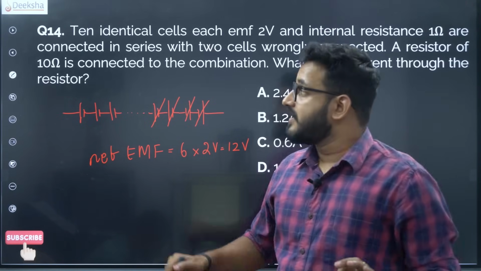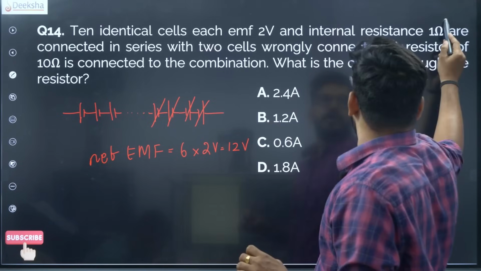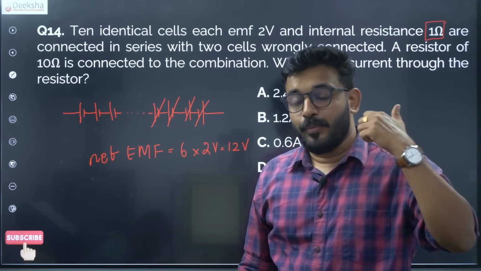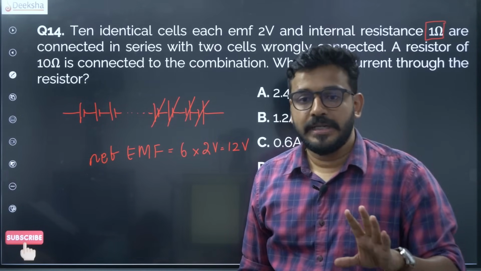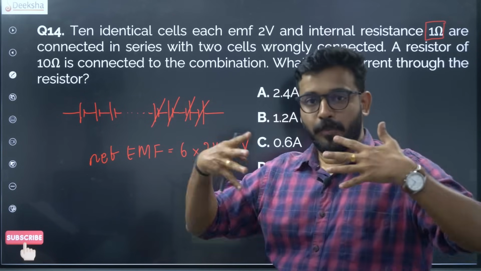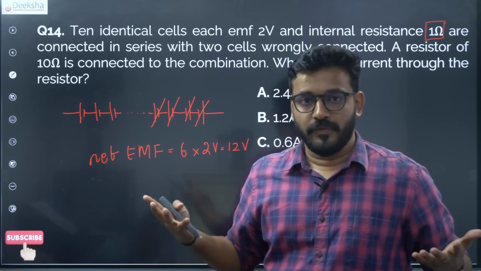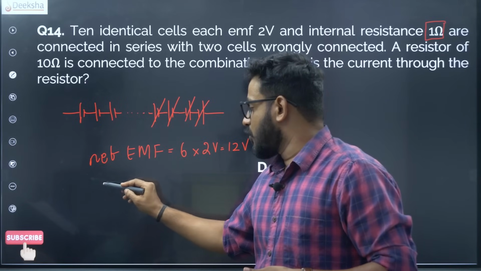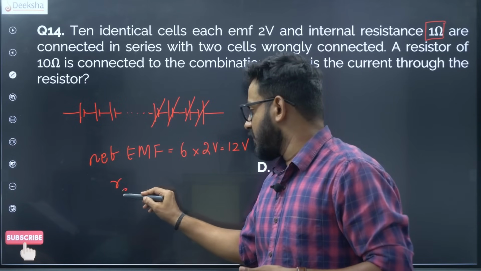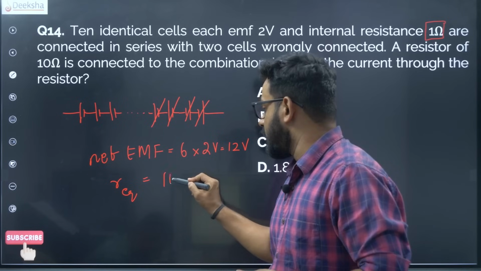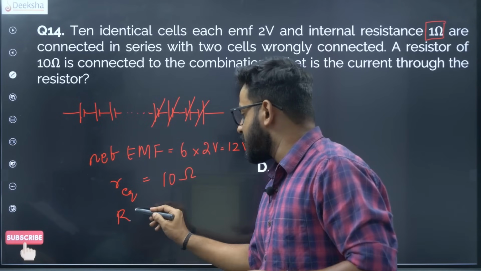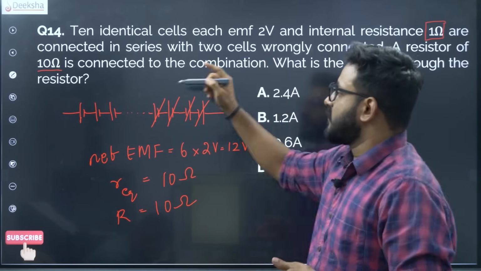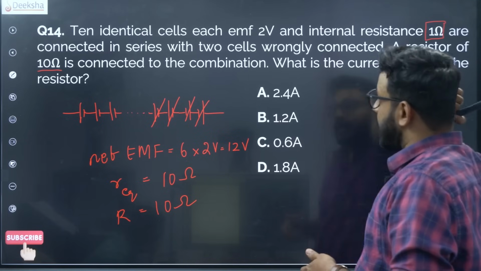But one thing that you have to keep in mind is internal resistance is 1 ohm. Nothing will happen to internal resistance. That is a very, very important point. Internal resistance will remain as it is. Just because the cells are oppositely connected, resistance doesn't mind, however you connect it, resistance will be resistance. So there are 10 resistances. So the total equivalent internal resistance is 10 into 1, 10 ohms, and the external resistance is 10 ohms. It is given, there is an external resistance of 10 ohms connected to the combination. What is the current through the resistor?